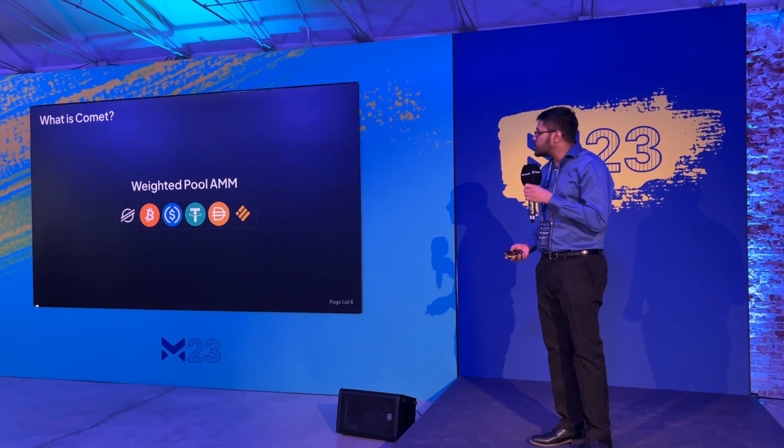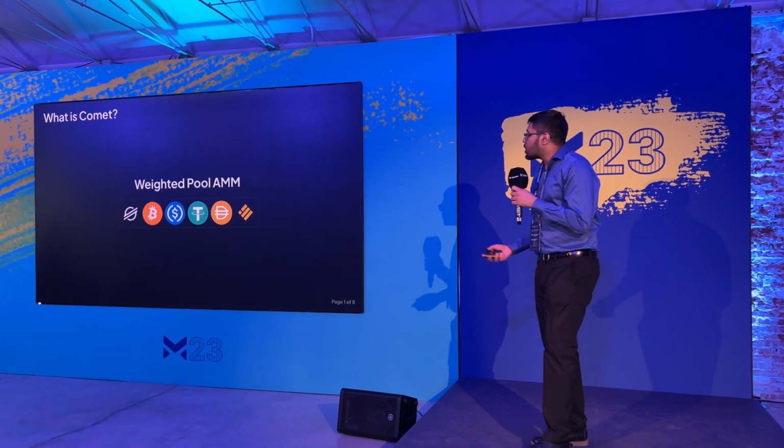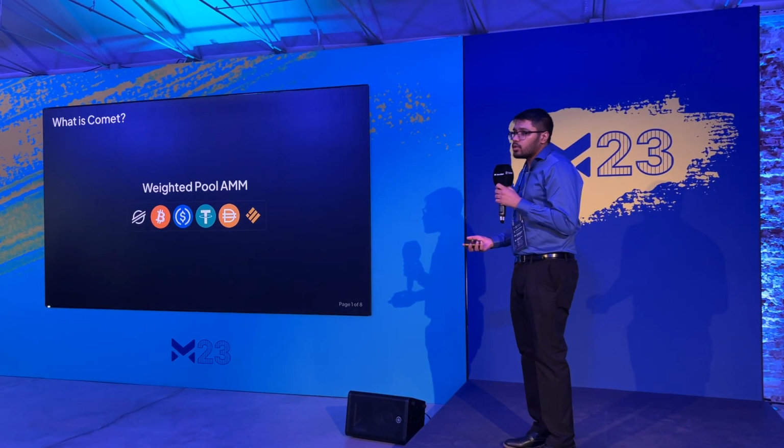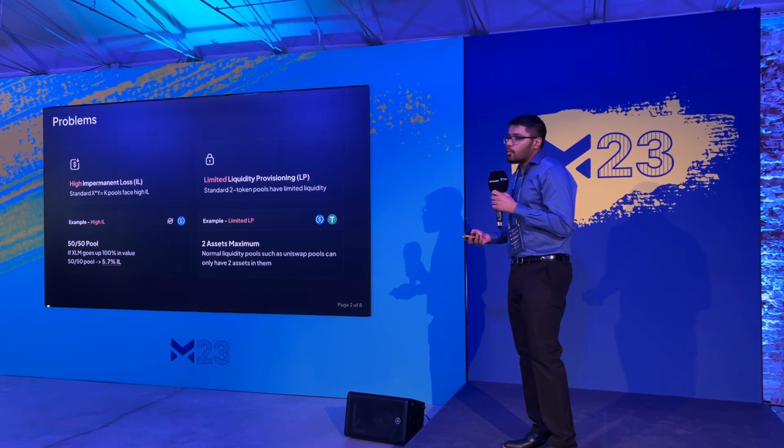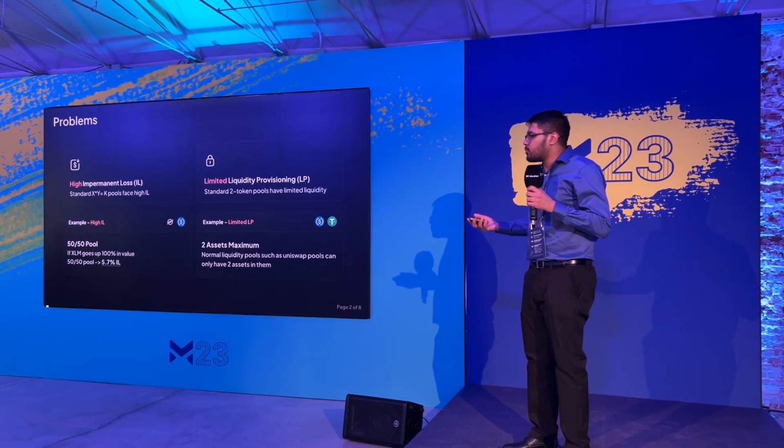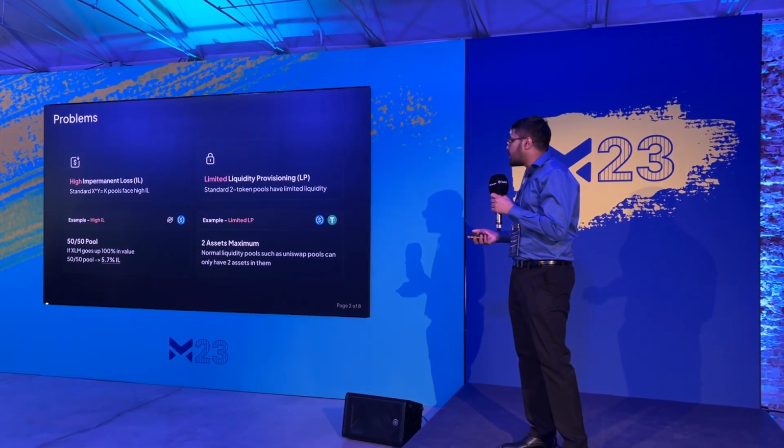So, what is Comet? Comet is a weighted pool AMM being built on Soroban. Now, why are we not just making a Uniswap fork? Why are we not just using the standard x times y equals k?